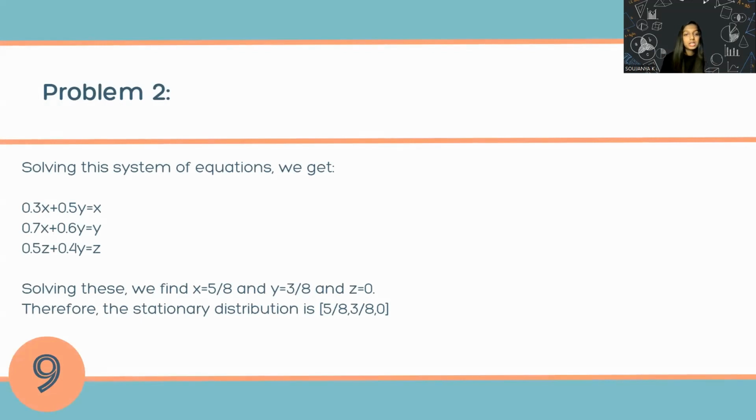If we solve those three equations, we get x equal to 5 by 8, y equal to 3 by 8, and z equal to 0. Therefore, the stationary distribution of that particular Markov chain is 5 by 8, 3 by 8, 0.